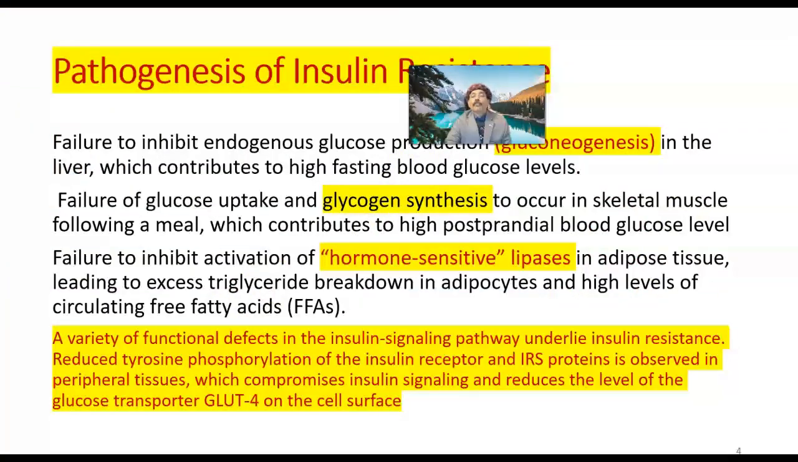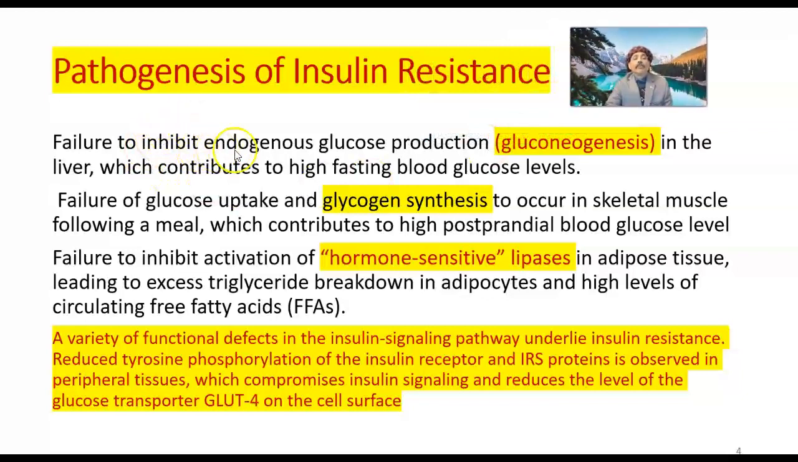What is the pathogenesis of insulin resistance? Failure to inhibit endogenous glucose production, that is gluconeogenesis, in the liver, which contributes to high fasting blood glucose level. So, gluconeogenesis is not inhibited. What is gluconeogenesis? That is the production of glucose from sources other than glycogen. Failure of glucose uptake and glycogen synthesis to occur in skeletal muscle following a meal, which contributes to high postprandial blood glucose level.